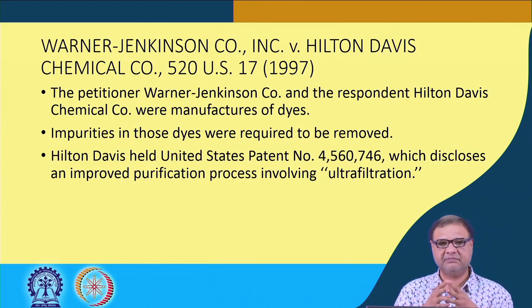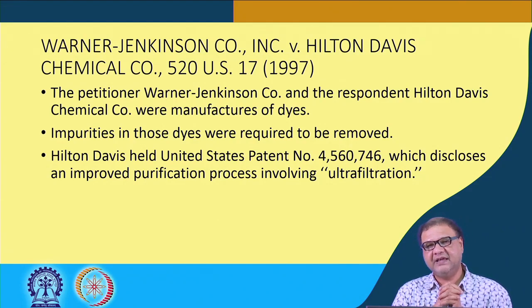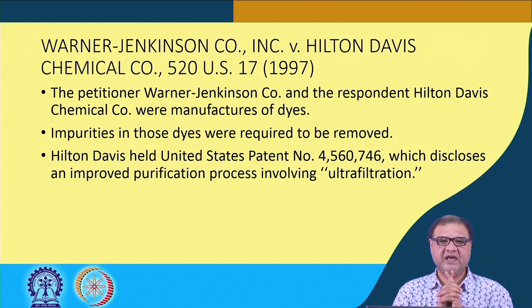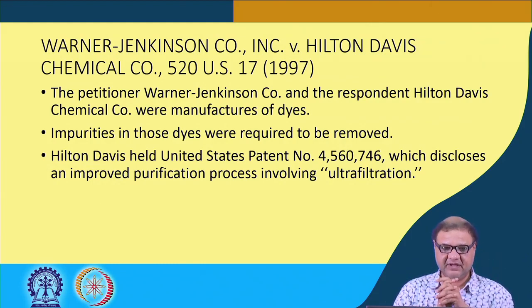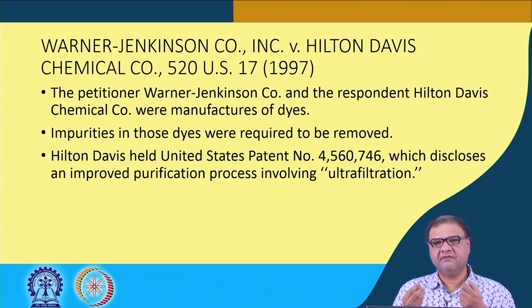This is another example which illustrates the doctrine of equivalence. To be very precise, the trial court ruled that there is equivalence. The en banc Federal Circuit Court of Appeals also held the same thing, but the Supreme Court reversed and remanded the case to look at it from the ratio which they have laid down in this case.